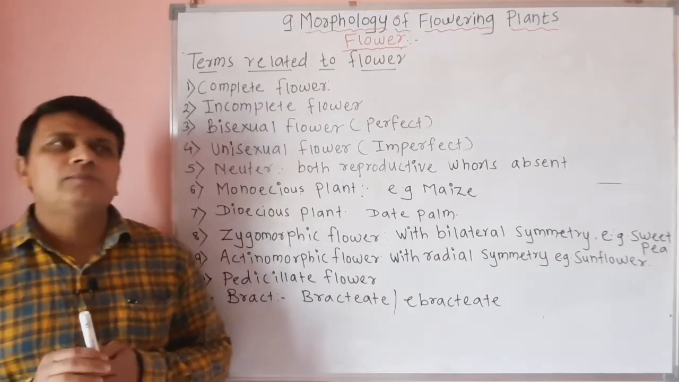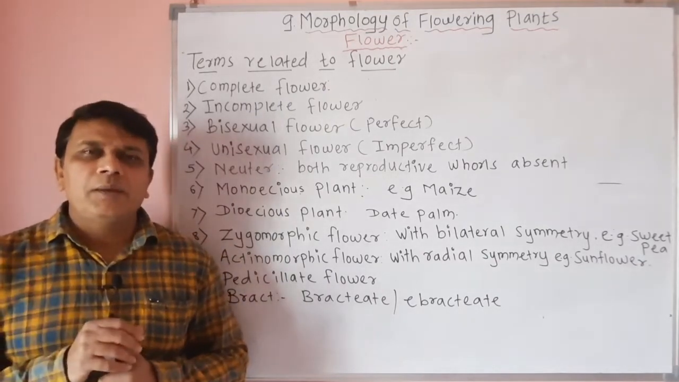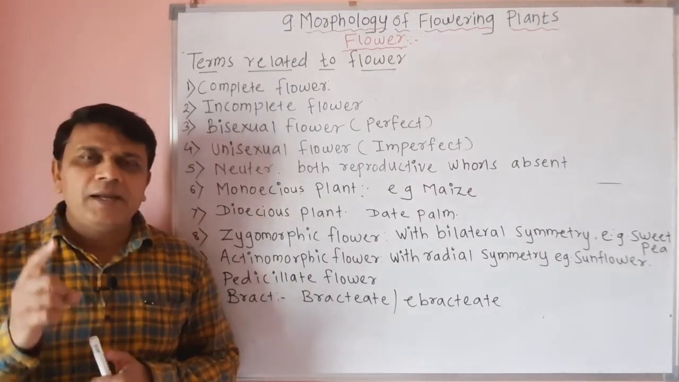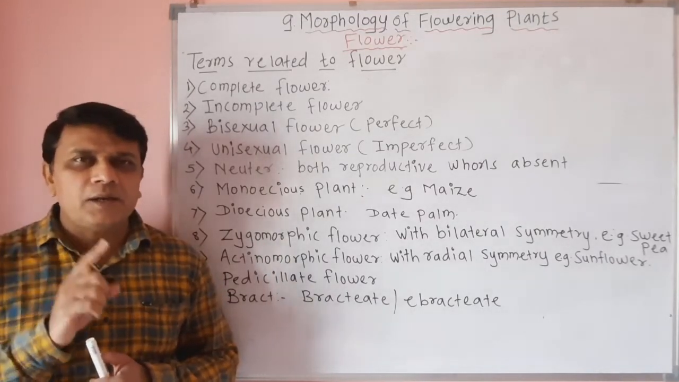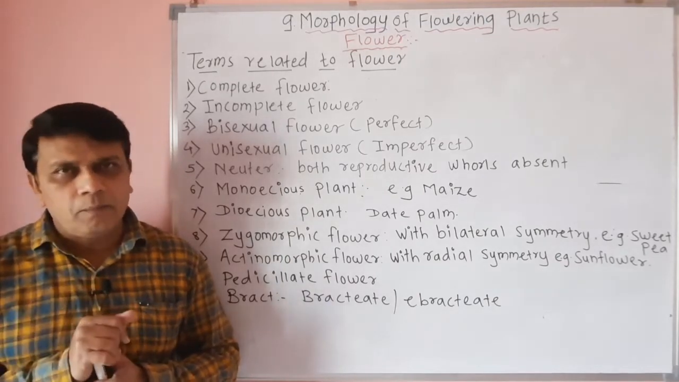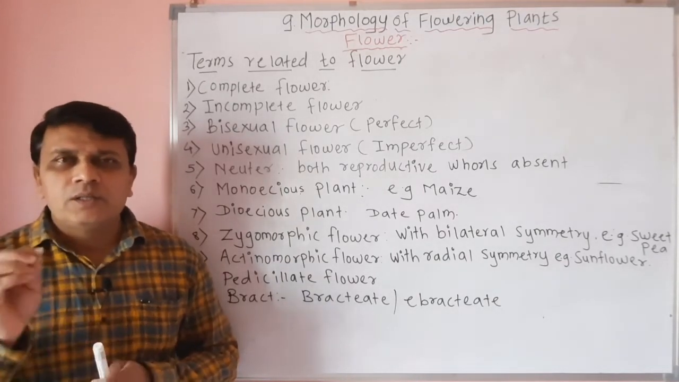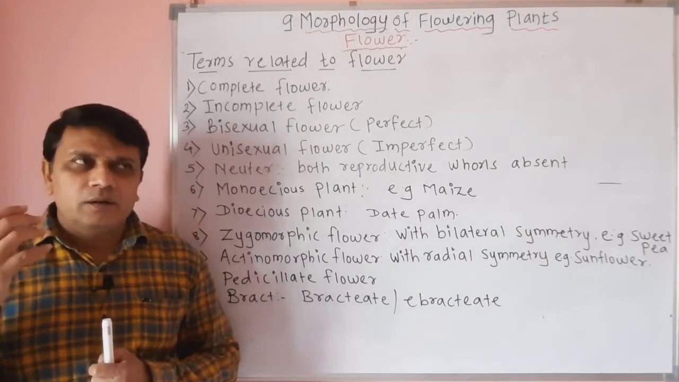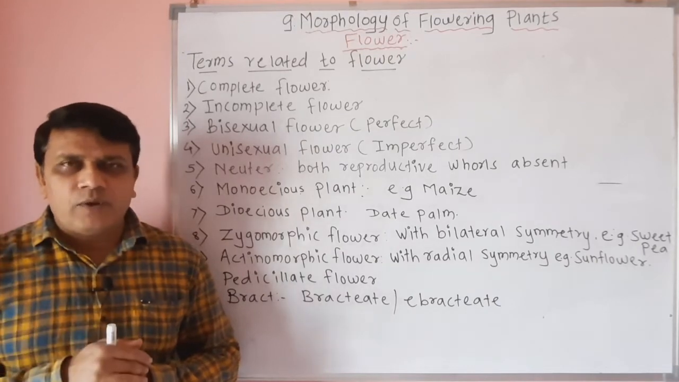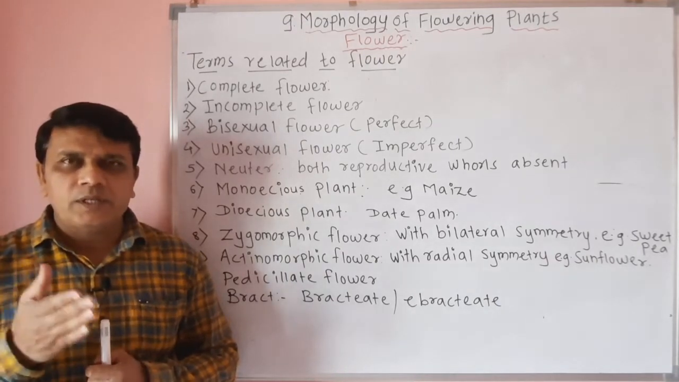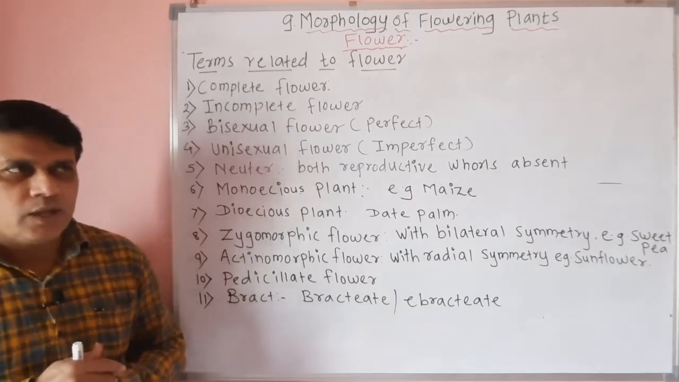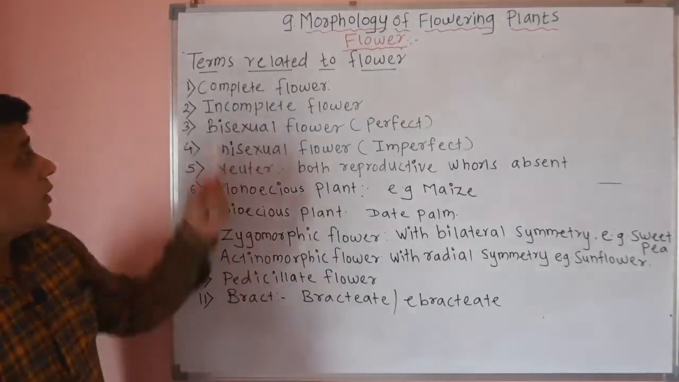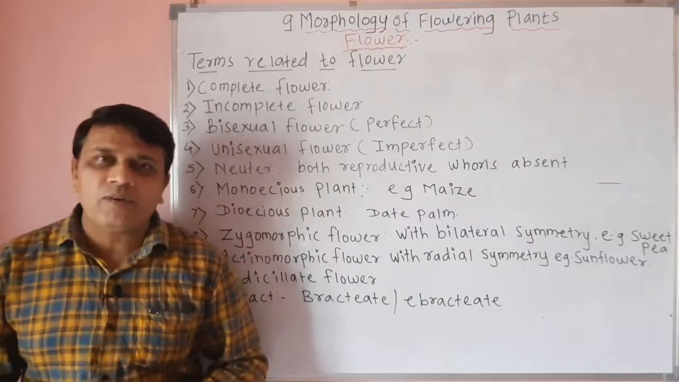Now you know that the flower is the reproductive part of the plant. So the flower is the highly modified and condensed reproductive shoot of the plant, and it is meant for sexual reproduction. There are many varieties of flowers depending upon their size, shape and color. There are some terms related to the flower, and the first one is complete flower.